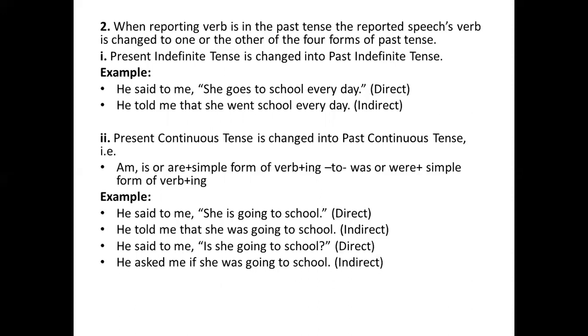That is, am, is, or are plus simple form of verb plus ing has been changed into was or were plus simple form of verb plus ing. As for example, he said to me, she is going to school. You have to change it into indirect form like, he told me that she was going to school.